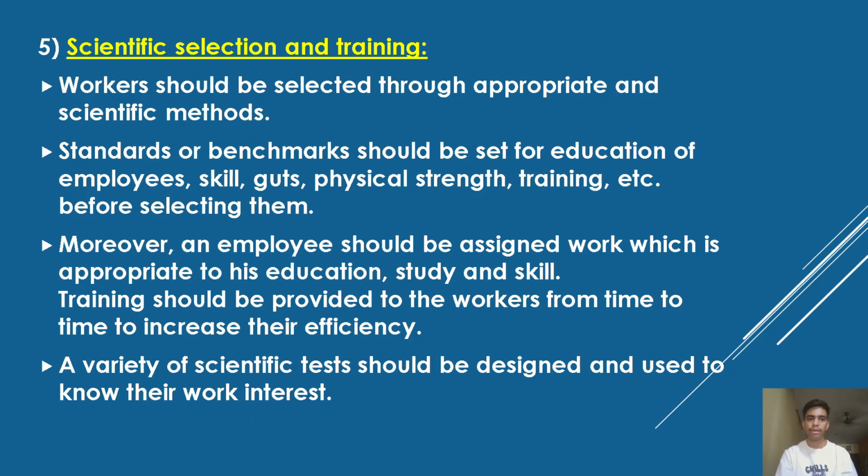Fifth, scientific selection and training. Workers will be selected through appropriate and scientific methods. Standards or benchmarks will be set for education, employees' skill, guts, physical strength, training, etc. before selecting them. Moreover, an employee should be assigned work which is appropriate to his education, study and skill. Training should be provided to the workers from time to time to increase their efficiency. A variety of scientific tests should be designed and used to know their work interest.